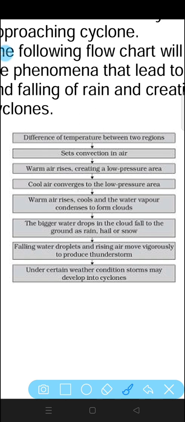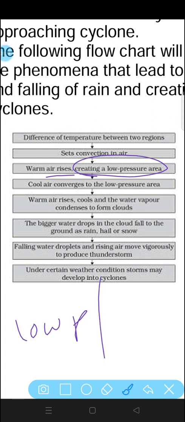After that, warm air rises creating a low pressure. Low pressure will be created in the area of warm air. Cool air converges to the low pressure area. From the high pressure to the low pressure, cool air will come to take its place.